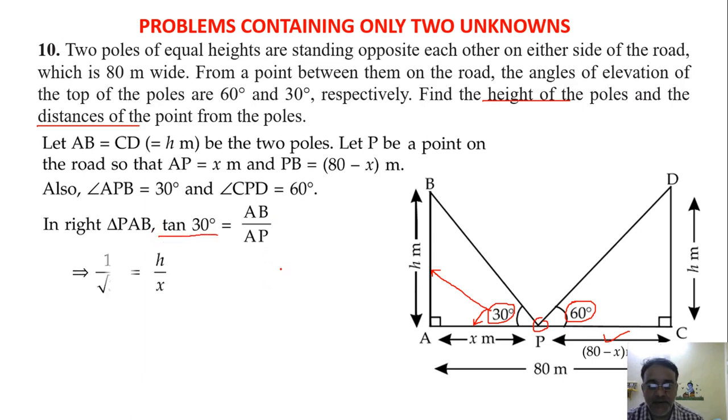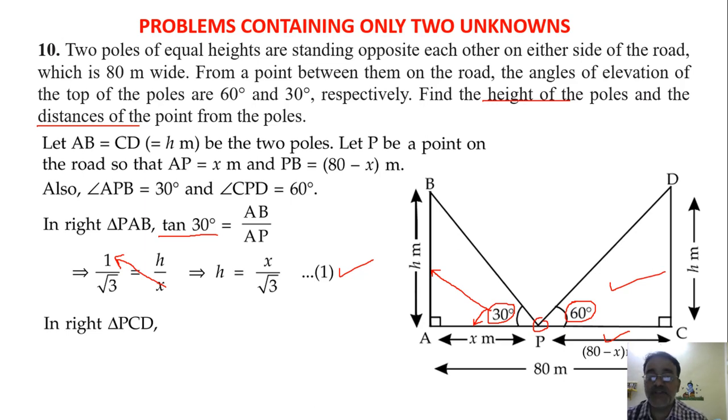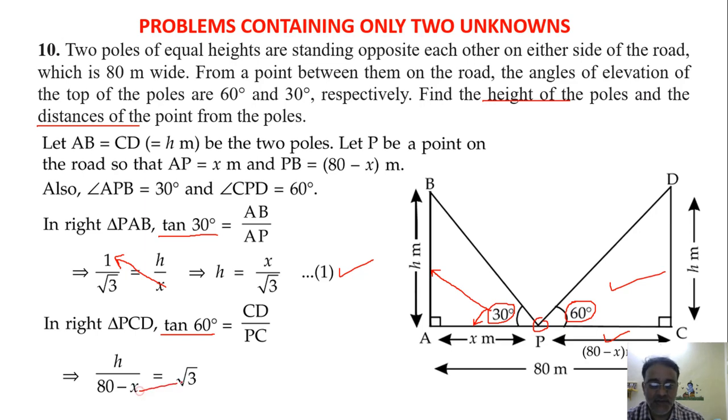Very good. H upon x. Right. So H is equal to x upon root 3. Let it be equation number 1. Now we'll take this triangle, triangle PCD. We'll use tan 60 degree. So CD upon PC. What is tan 60 degree? Root 3. So root 3 is equal to H upon 80 minus x. So we will shift this here, then we get H is equal to 80 minus x into root 3.